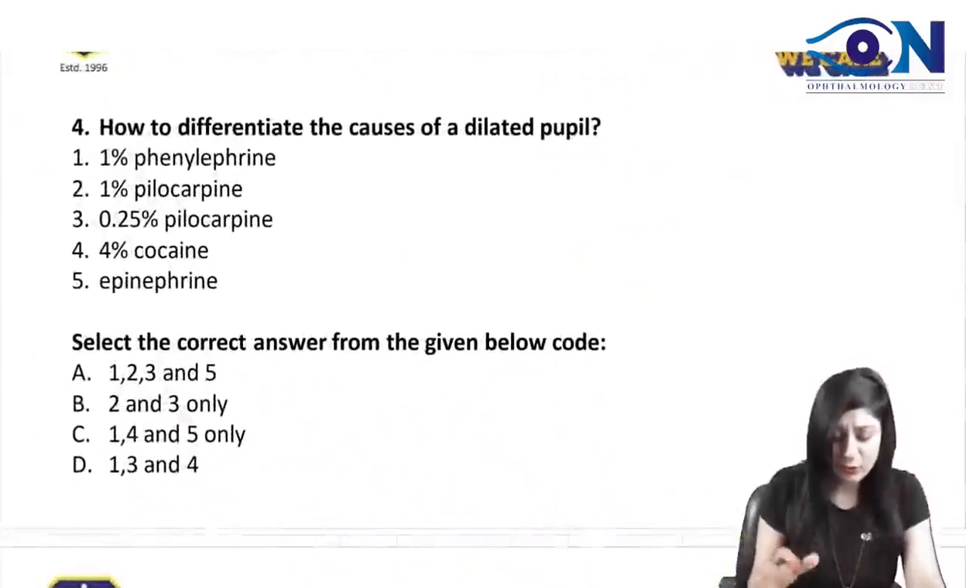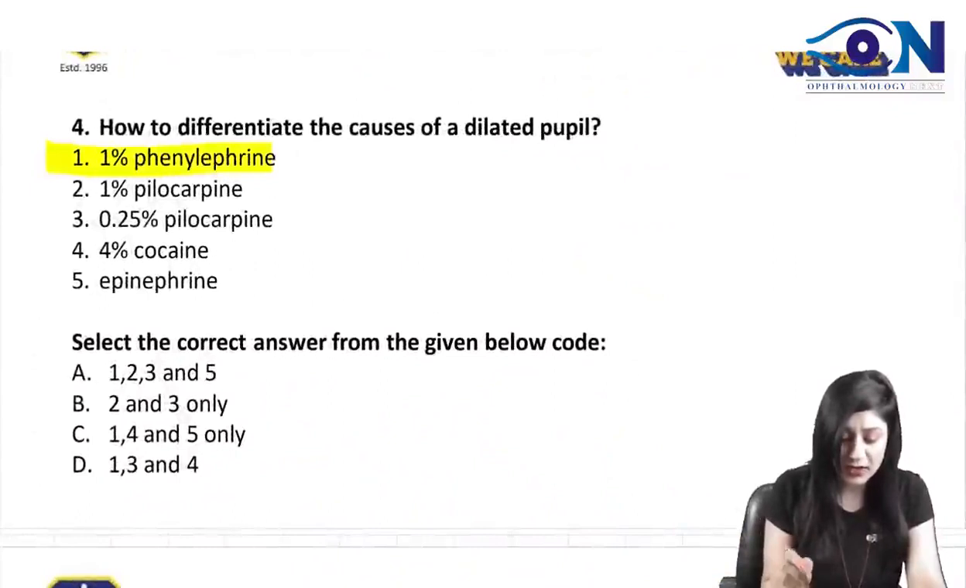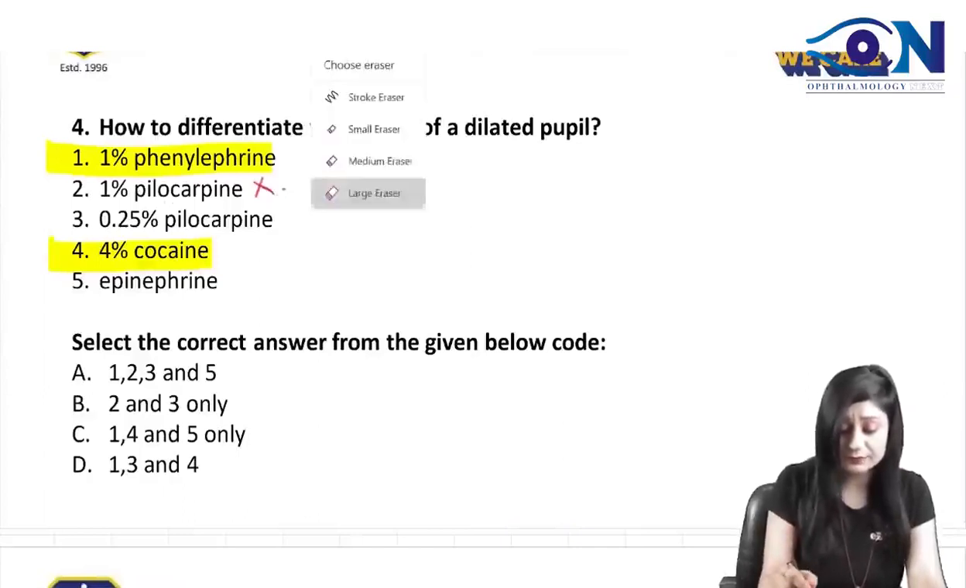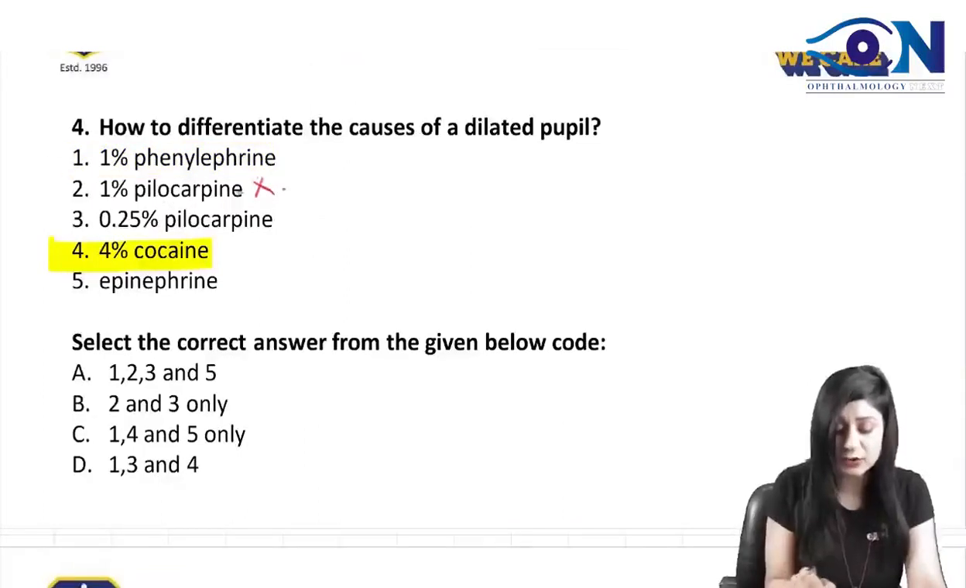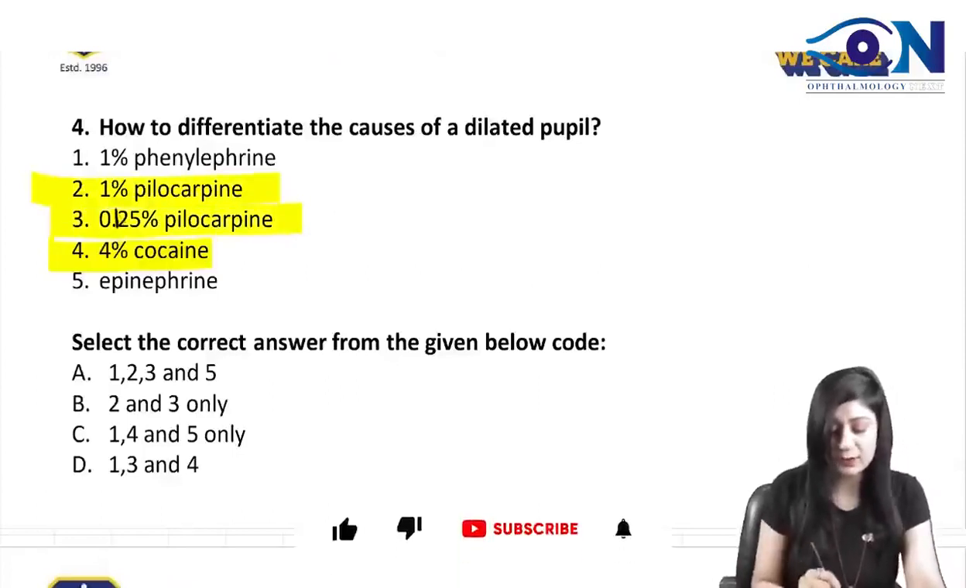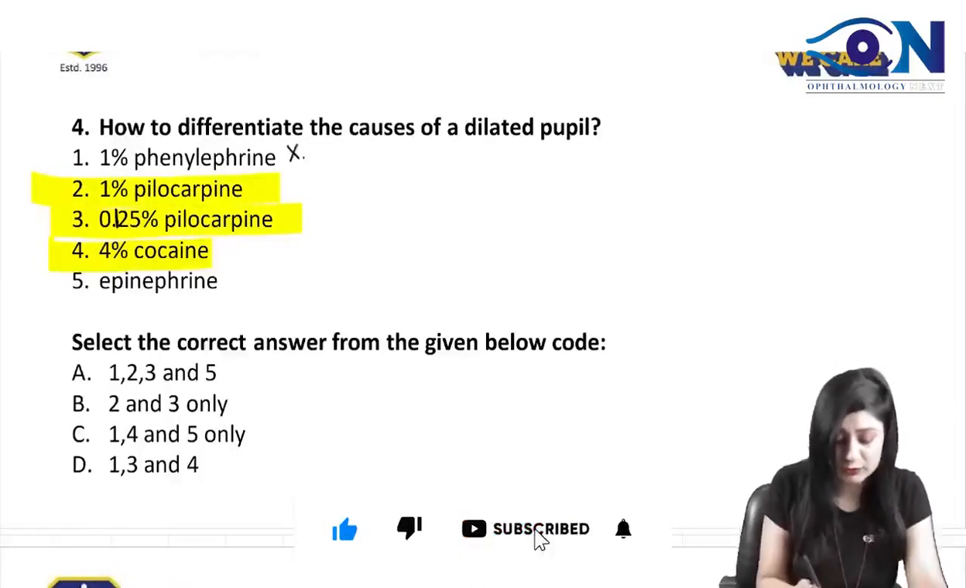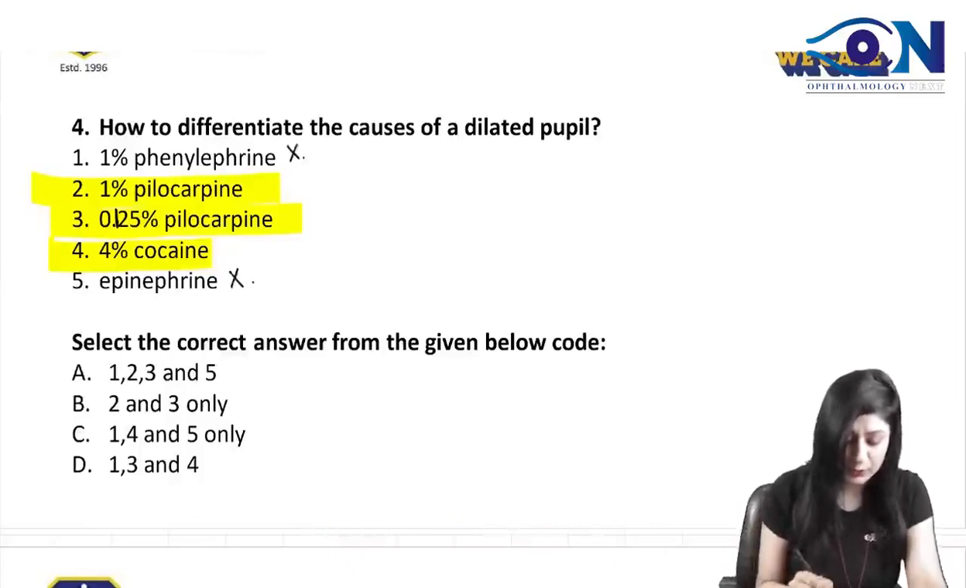And I think there is a lot of problem in these options. 1% phenylephrine is okay, and 4% cocaine is okay, but I have doubt about this. Pilocarpine is obviously not used. Sorry, phenylephrine is not used. It is 1% pilocarpine that is used, and I think one is missing here. It is 0.125% pilocarpine that is used. So phenylephrine is not used, epinephrine is also not used. So the options should be 2, 3 and 4. So the answer will be D here.